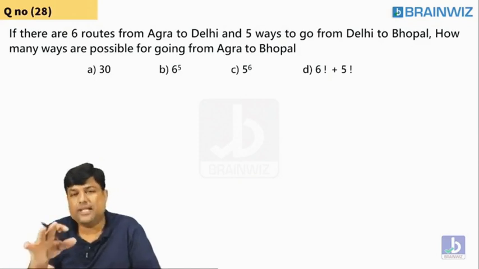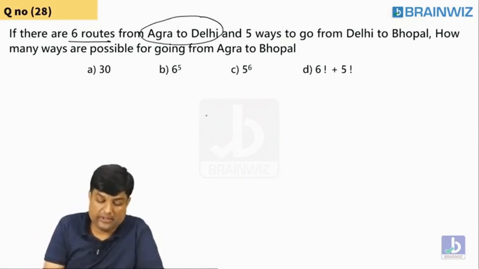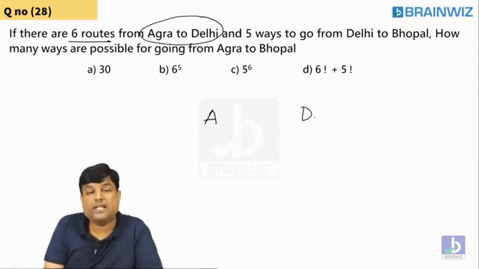Now, sometimes it's not just selection of shirts and pants. Sometimes it's not selection of balls. Here, have a look. Agra to Delhi, there are 6 routes. It means from Agra to Delhi, how many routes are there? 6 routes.